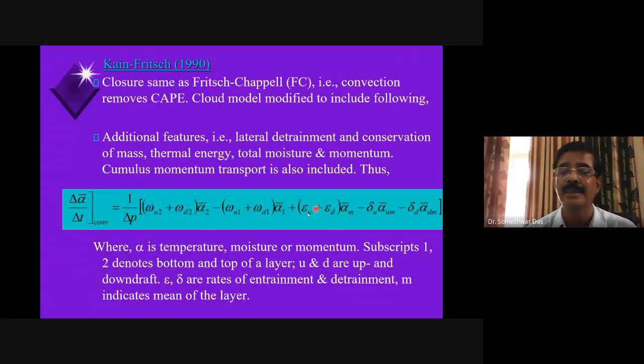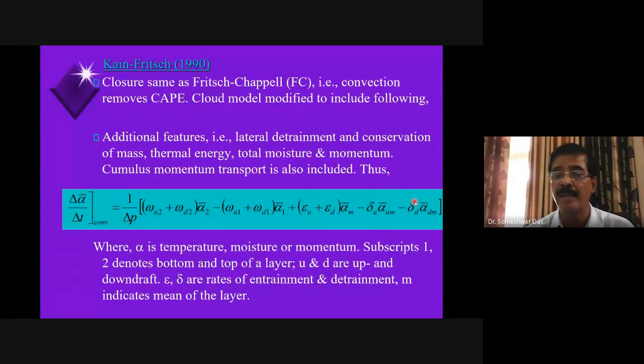So here is the entrainment in the updraft and entrainment in the downdraft, times alpha m, which indicates the mean of the layer, minus the detrainment, delta u, the detrainment in the updraft, alpha um minus alpha dm in the downdraft. So this is the effect of the entrainment process, and this is the effect of the detrainment process.